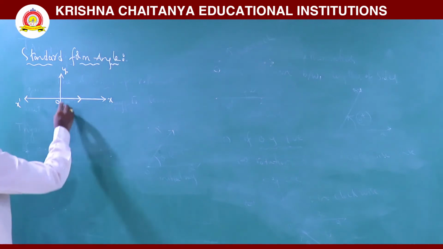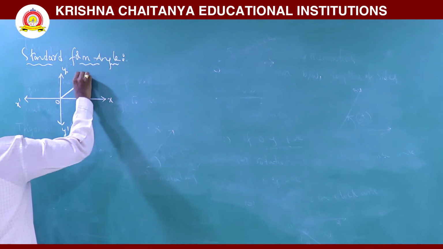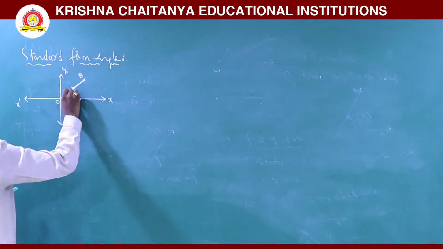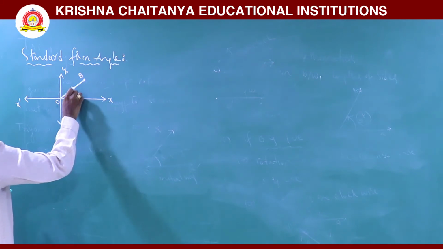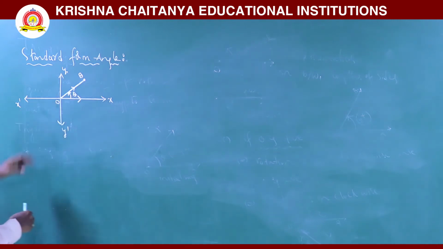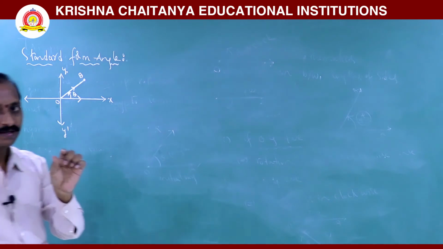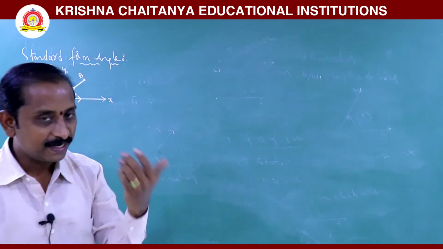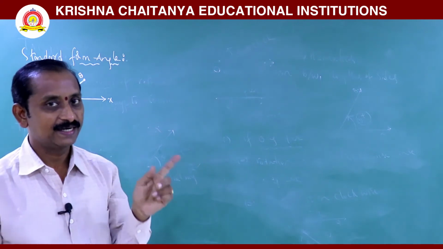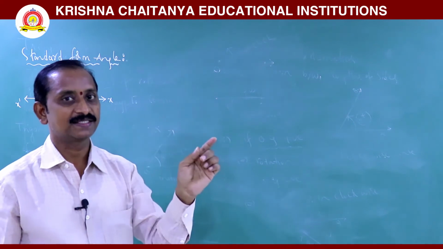Now this initial ray coincides with, for example, OB. This amount of rotation, theta, will be positive. This theta is called the standard form of angle. When we say theta is in standard form, it means the initial ray has its vertex at the origin and the OA ray lies along the x-axis.